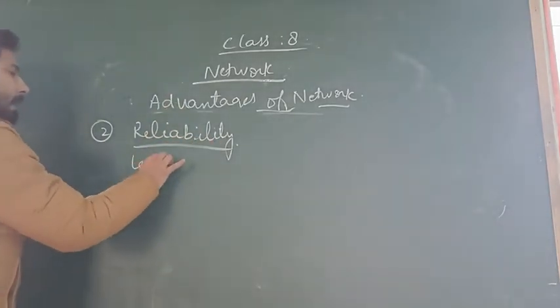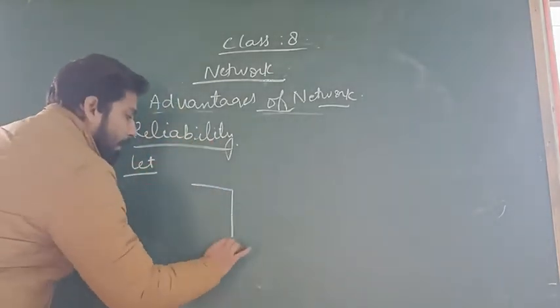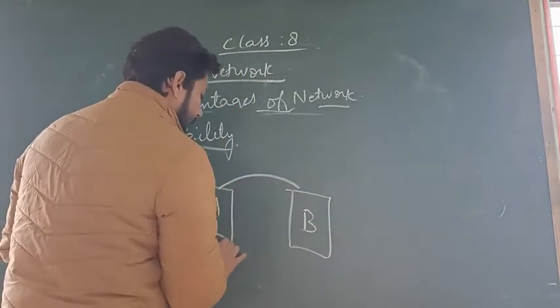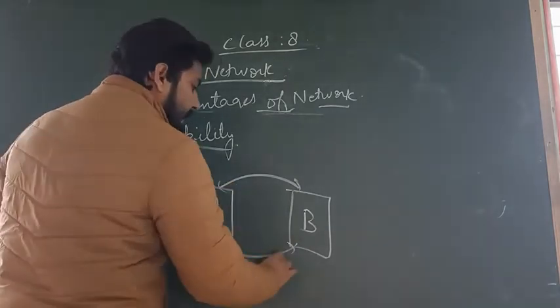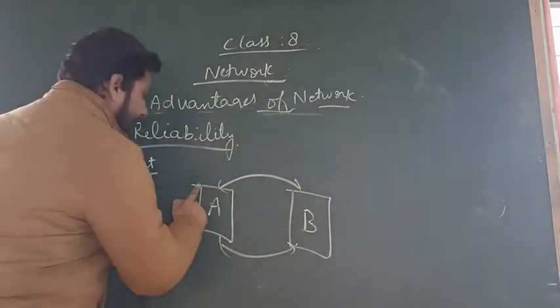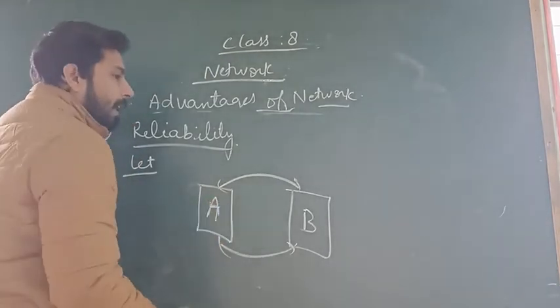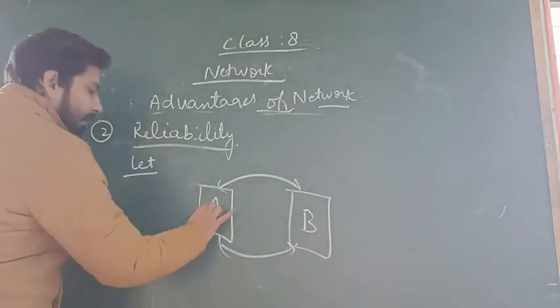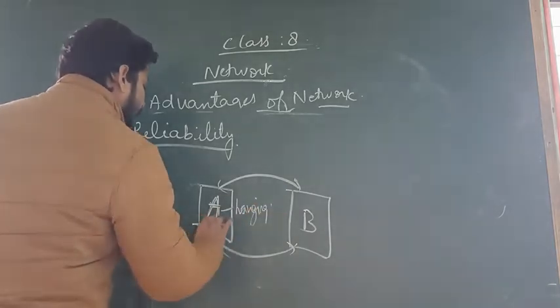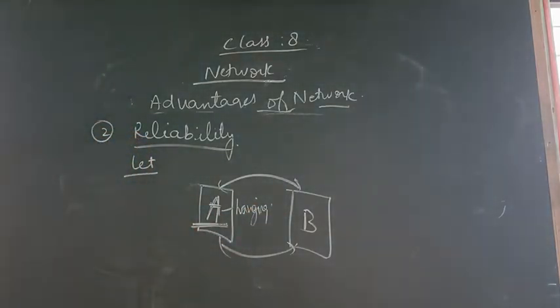Let's take one example. Computers A and B are both connected with each other, that means they are in a network. And for any reason, suppose your computer A is not working properly, or it is hanging. Then your computer B can access your computer A's data.